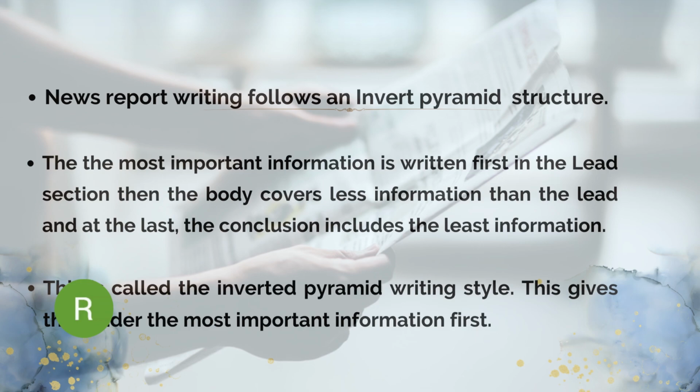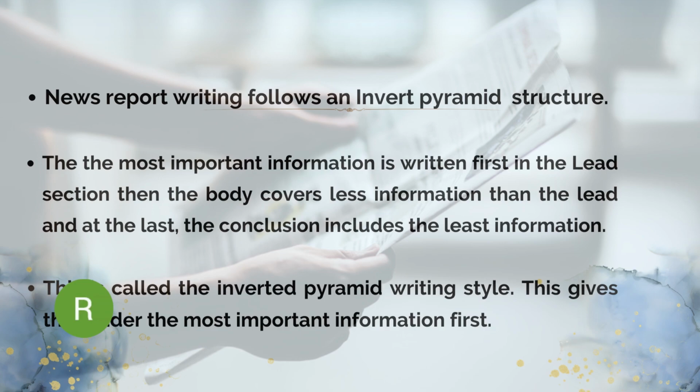So this is the structure of an inverted pyramid. The first part will be more spacious. That is, this contains the lead section. The lead contains more information than the other parts.